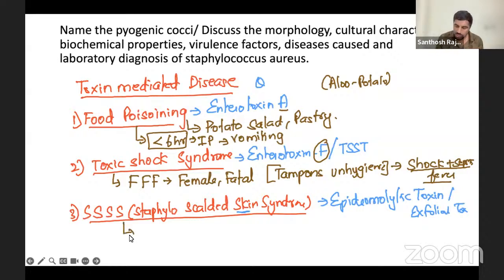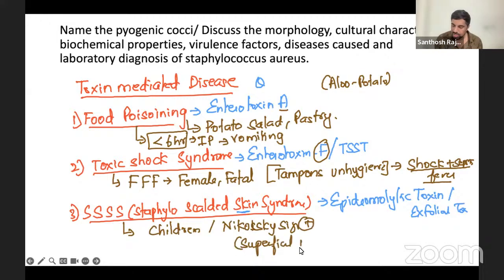Staphylococcal scalded skin syndrome is most common in children. You see the children with all the skin peeling? This is it. Basically, Nikolsky sign is positive. What happens is superficial peeling of skin. But it's not that dangerous. Good prognosis. If you take antibiotics, prognosis is good. That's it. So these are the toxin-mediated diseases of your Staphylococcus aureus. Very, very simple.